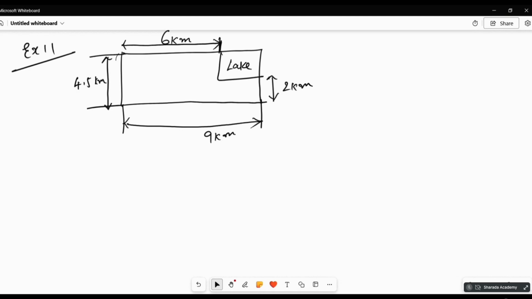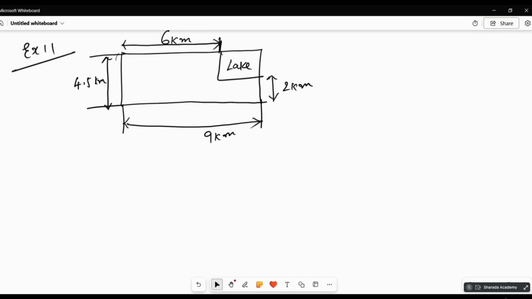A rectangular field, right? Area is L into B. What is the total area of the field? 4.5 into 9, that is 40.5.